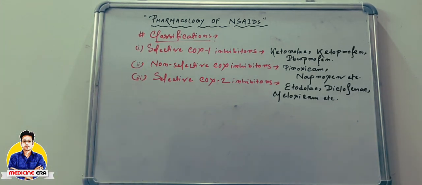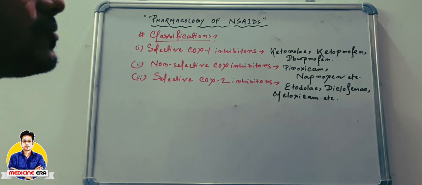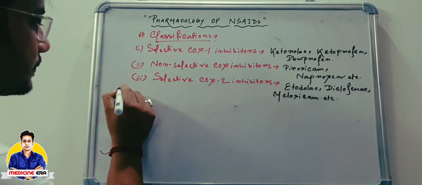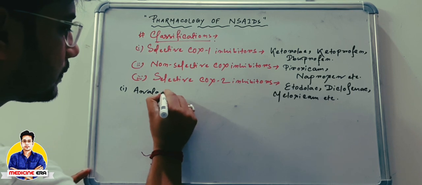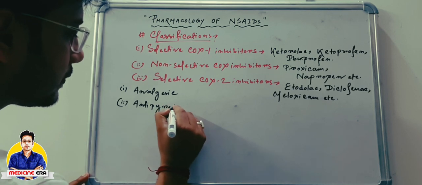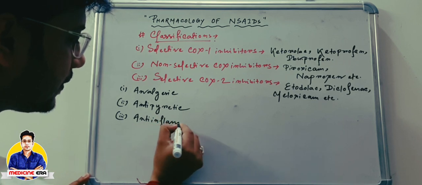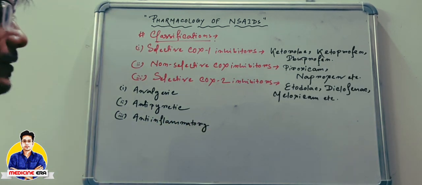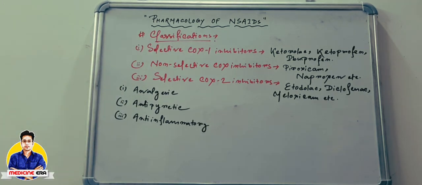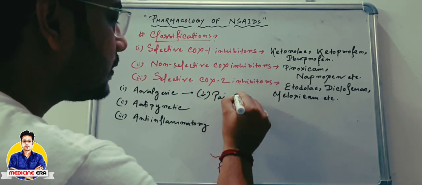After that, they are also classified according to therapy. So we have to know first what an analgesic is. According to therapy, NSAIDs are classified into three parts: number one, analgesic, number two, antipyretic, and number three, anti-inflammatory. In case of analgesics, these drugs reduce or inhibit the pain sensation.